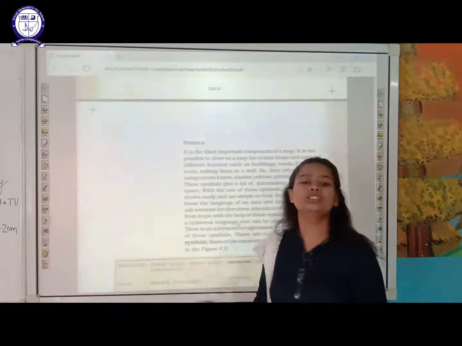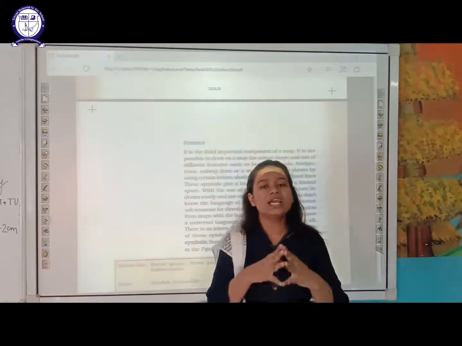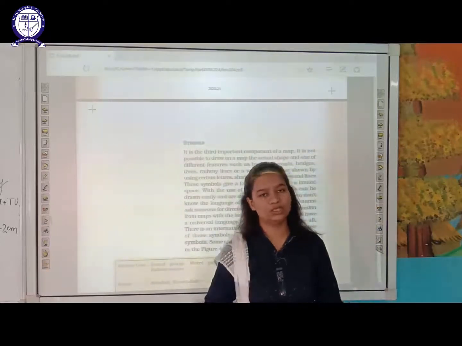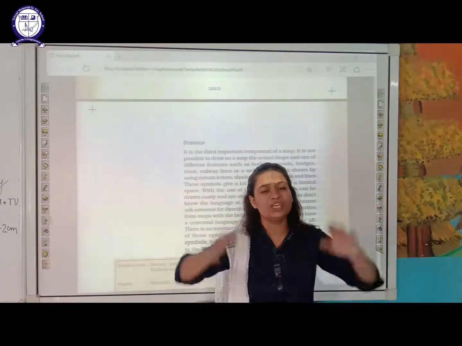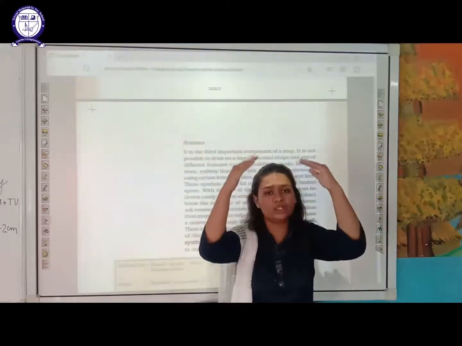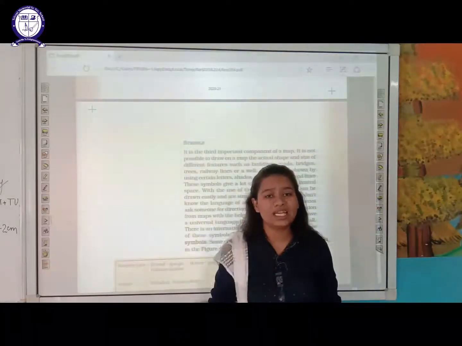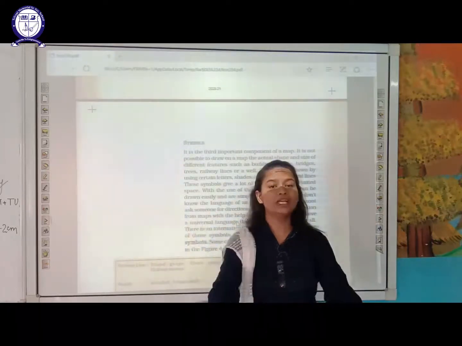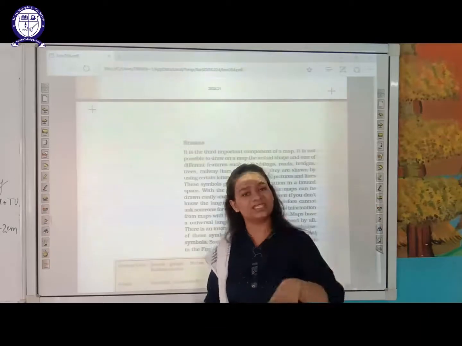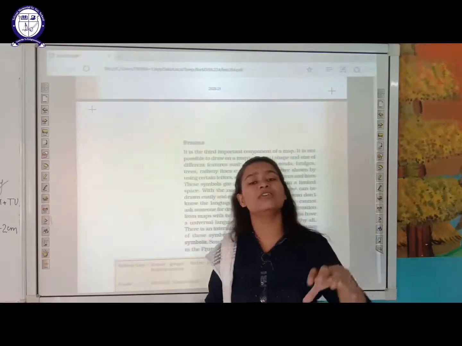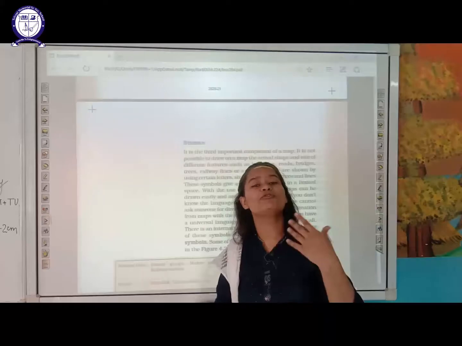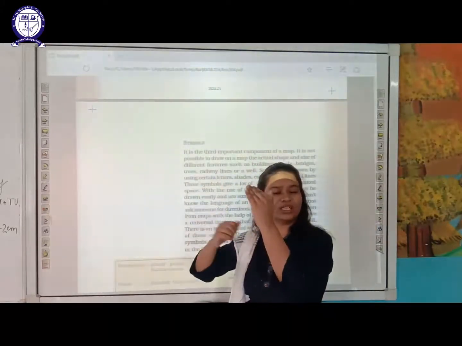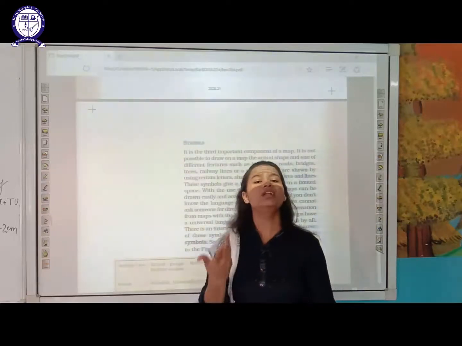And why are we using symbols? Because we cannot have the real representation of a particular thing. We cannot denote the mountain in reality. We cannot show the river in reality, but we have to show it, we have to represent it. So to represent it, we use symbols, that is, pictures. Each particular thing or concept is given a different symbol.